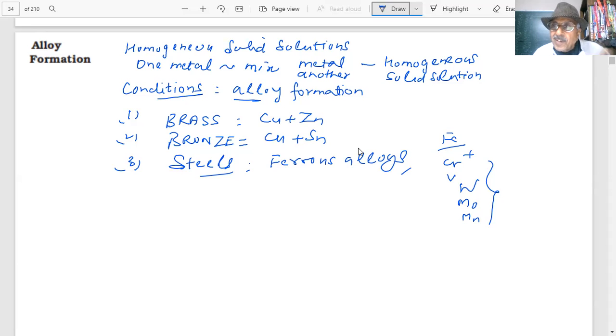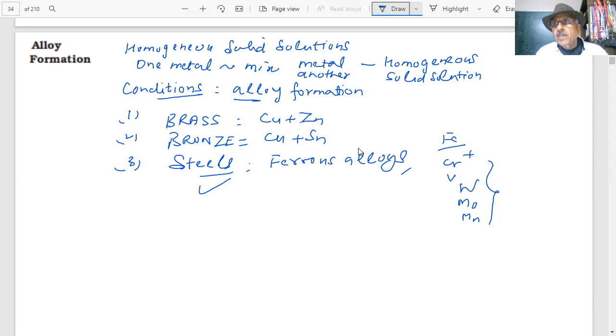Rusting is a problem in iron, students. So different quality of these steels are produced by the alloys. Properties are modified and improved: hardness, malleability, ductility, shining, conductivity, or electrical and thermal properties. They can be improved, and we can prevent corrosion or rusting processes. Oxidation of the metals can be protected by alloy formation.